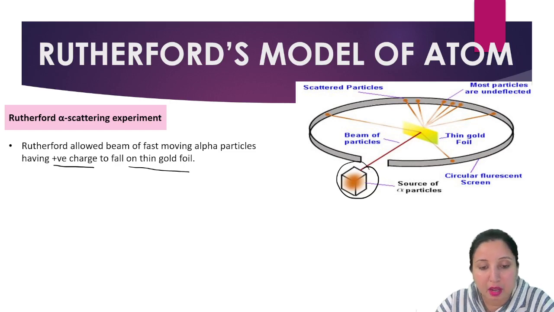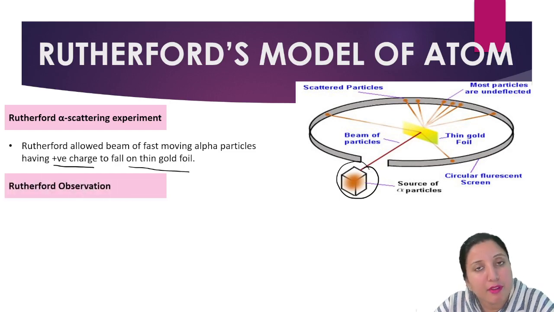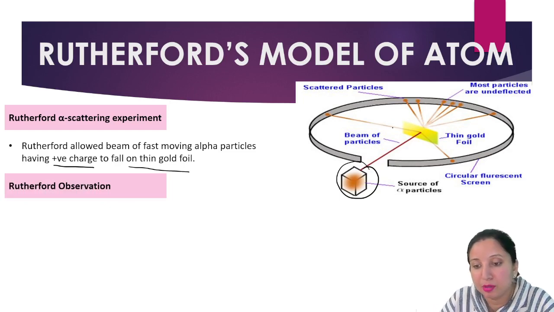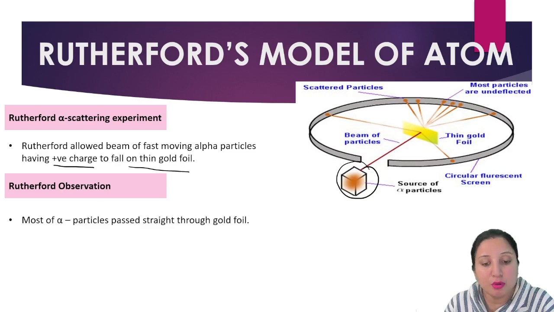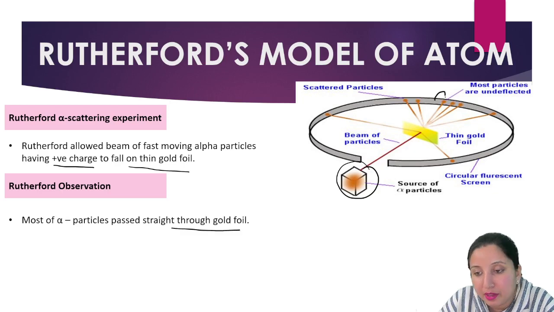Now when he allowed this, he found different observations. Let's look at what the observations were. If you are able to look, one ray is coming over here, one is going over here. Most of the alpha particles passed straight through the gold foil. Over here, they are going straight.